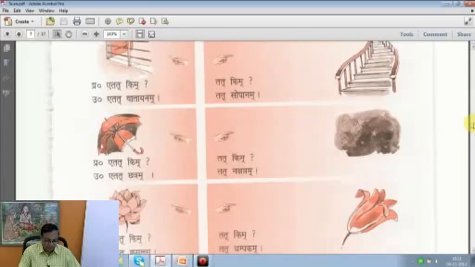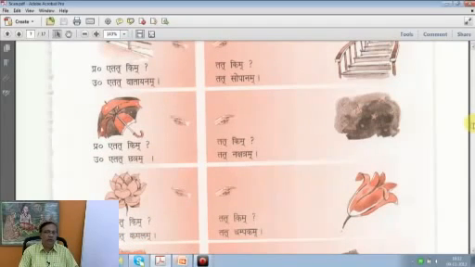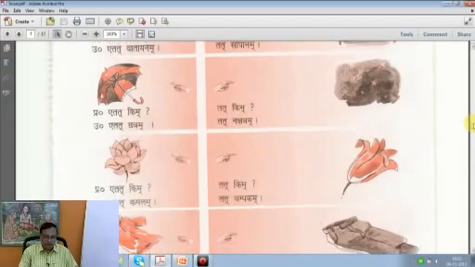Now all these words enlisted on this page are neuter genders. Please bear it in mind, all are neuter. Whether it is bhavanam, mandiram, vatayanam, sopanam, chhatram, nakshatram, kamalam, champakam, yutakam, urukam, all are neuter, and therefore we are using the etat pronoun and the tat pronoun, and we are not using esha, what we used earlier.